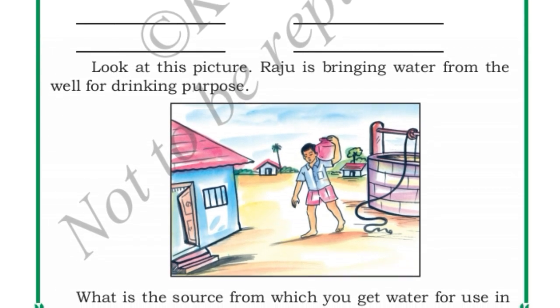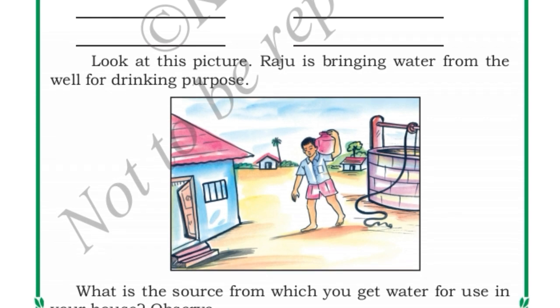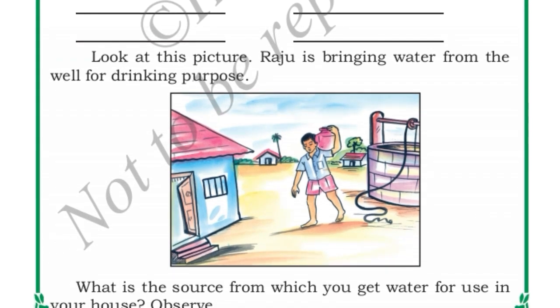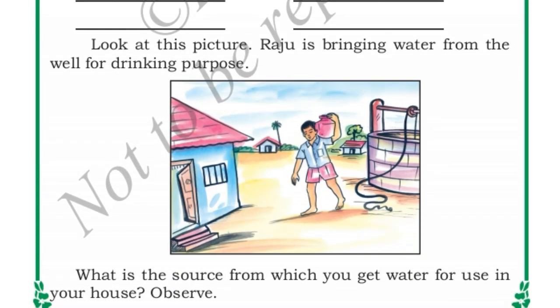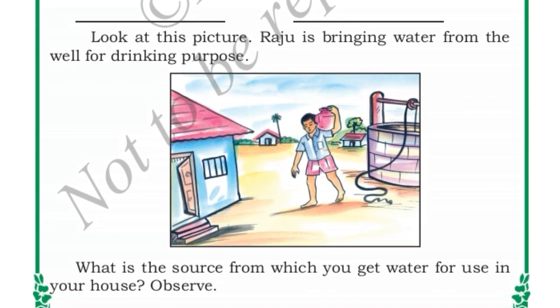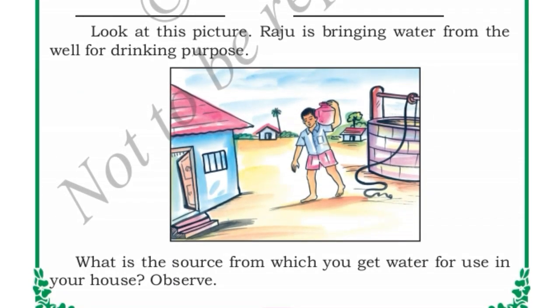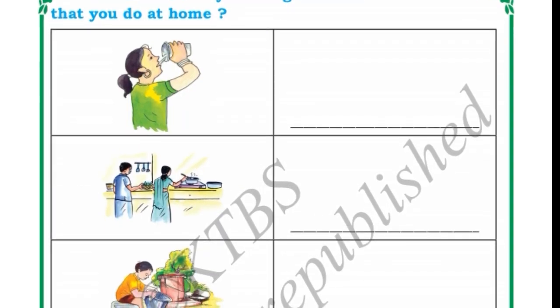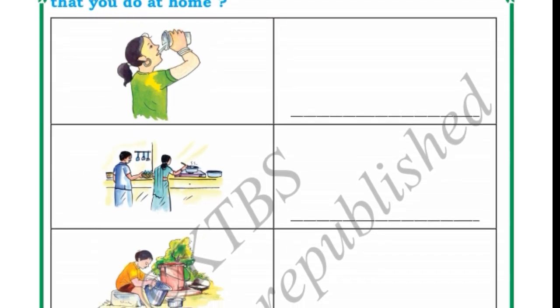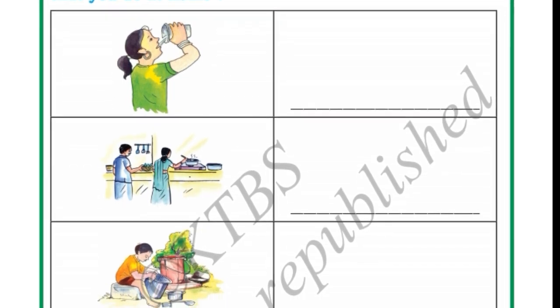See, in some of the homes you will be having the tap water, right? In some of your homes you will be having the bore water. Like this, you all people will be having different sources of water from where you use. From where do you bring water for different works that you do at home? You do many works at home. As I have told you, we use water for different works. So, from where do you bring water for those different works which you do in your home?